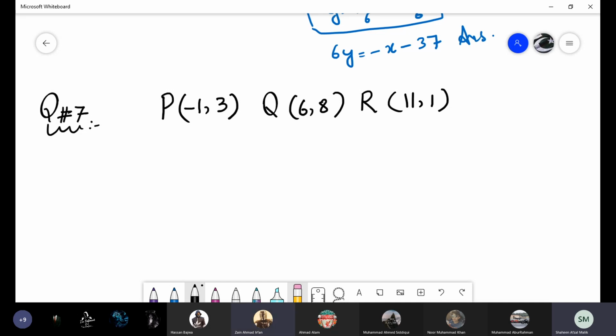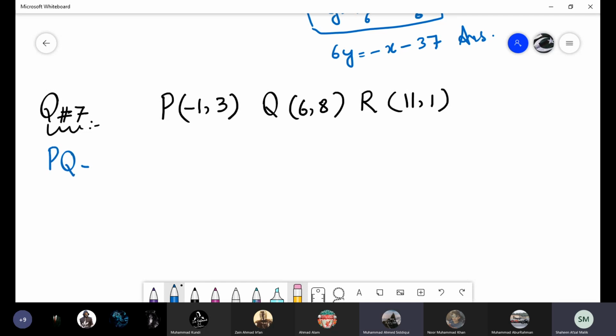Then what do you have to prove? They are the vertices of an isosceles triangle. Yes, are the vertices of an isosceles triangle. This question you have in your exam too. Do you remember? So how can you prove that these are the vertices of an isosceles triangle? Ma'am, can I tell? Yeah. We will first find the lengths of AB, BC, and AC. Then we will compare which two lengths are equal. Very good. So we have PQR, not ABC. So we will find out the length of PQ.